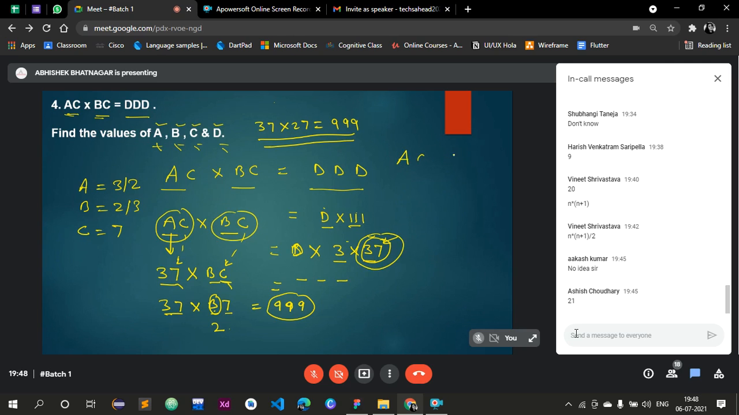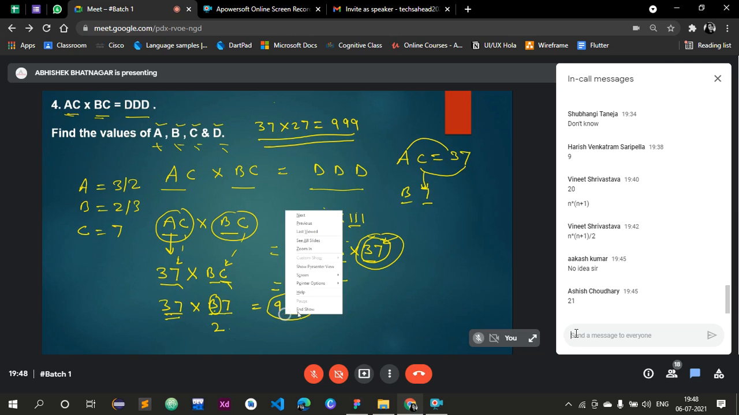Let's say AC is equal to 37. Now A is 3, C is 7. That means in BC, C should be 7. So the next number should be B7. That means 37 into B7 is equal to 999.